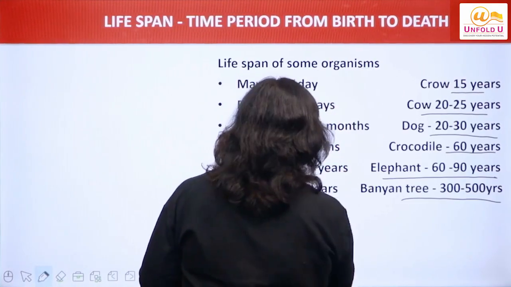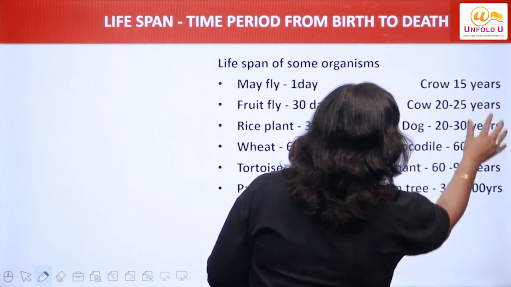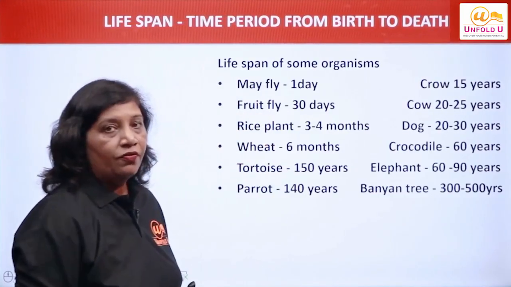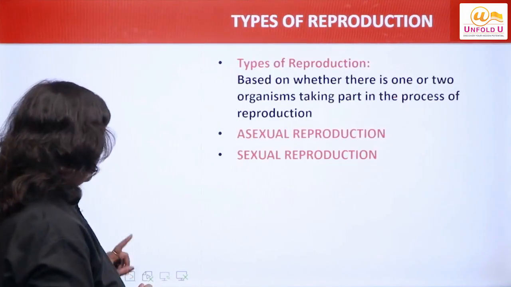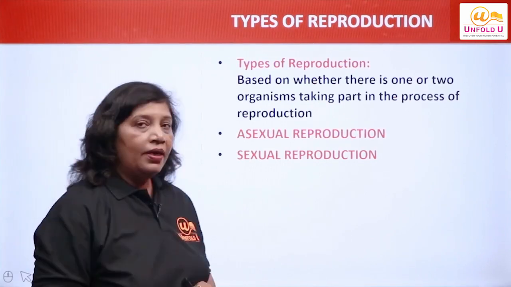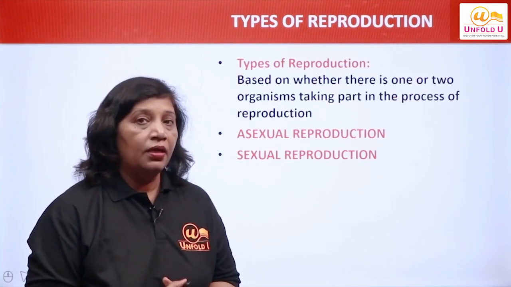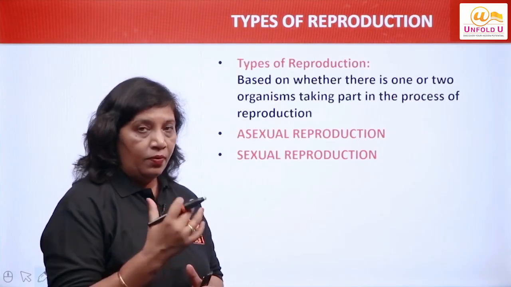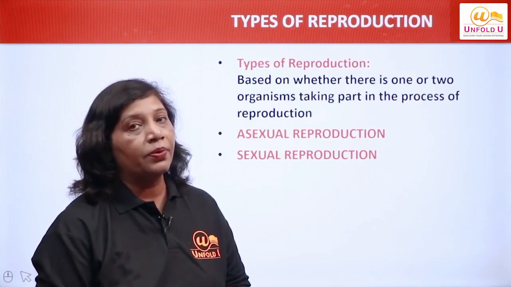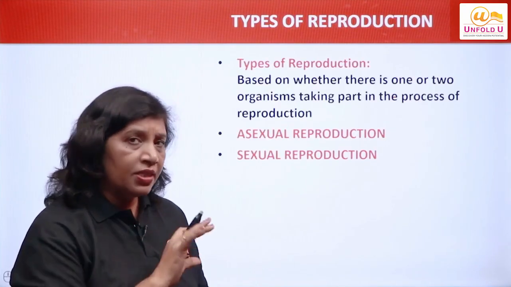Is that clear to you? So these are the various lifespans of organisms. Now let us continue further. Now we will talk about types of reproduction. What are the different types of reproduction? Reproduction is clear to you.